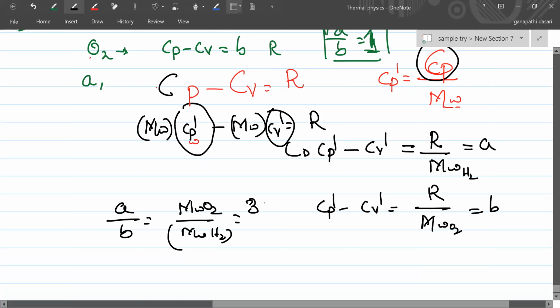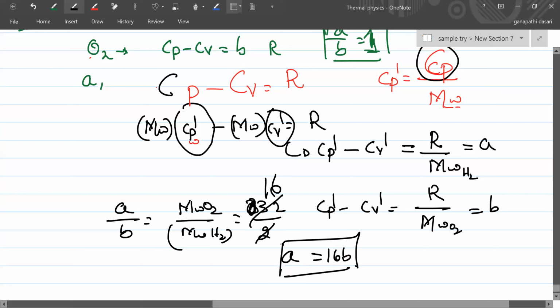Is it 16, sir? Oxygen is 32. Yes, O2, oxygen gas. Hydrogen gas is 2. So 2 how many times? 16. So A is equal to 16. B should be the answer. Check it once. Yes, sir. That's what it is. Did you understand this or not?